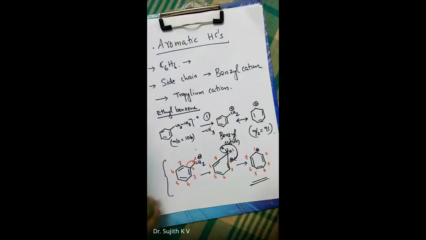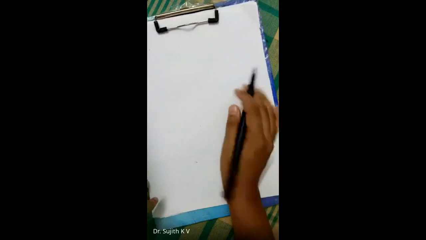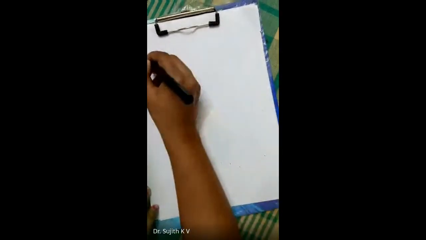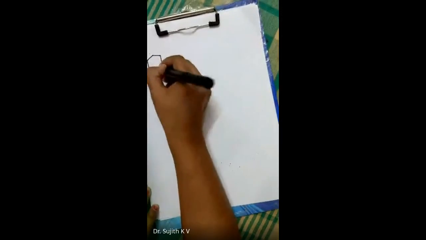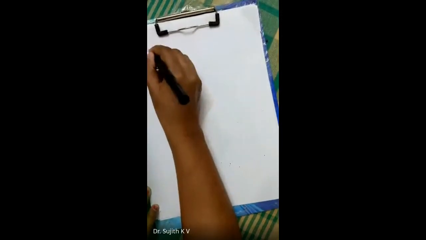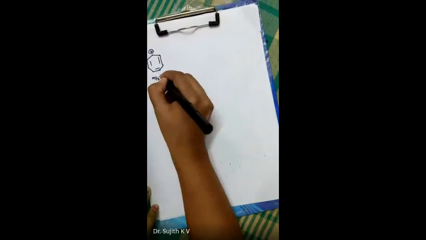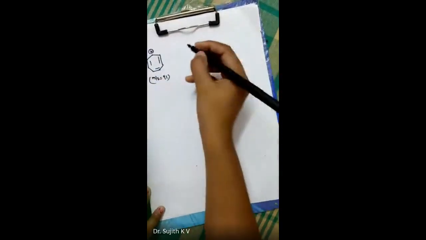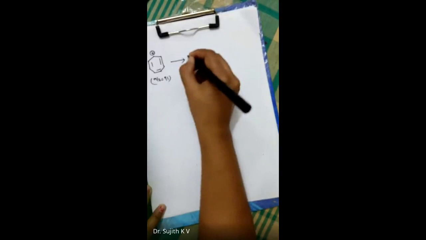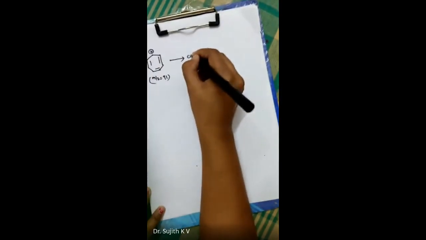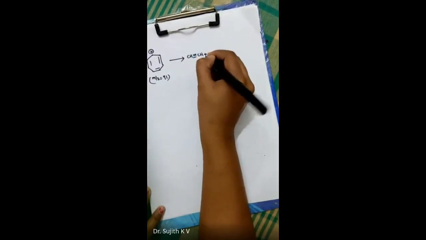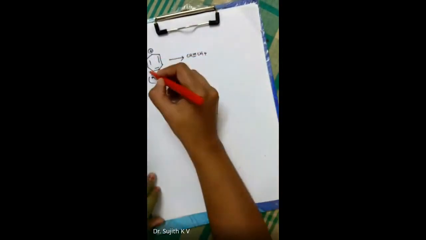The thing to know is that m/z equal to 91 is a prominent peak, but the fragmentation doesn't stop there. It continues to expel another acetylene molecule. So how does it happen? This is the tropylium cation. Its m/z value is 91. We have seen that. Now from here an acetylene molecule is expelled, CH triple bond CH, a complete acetylene molecule, and the remaining one you can see here. I'll show you how it is expelled.